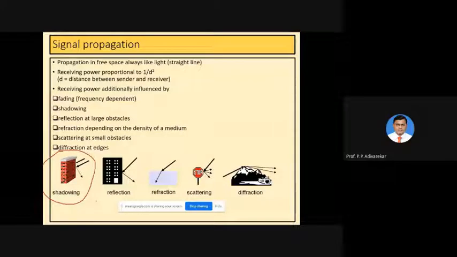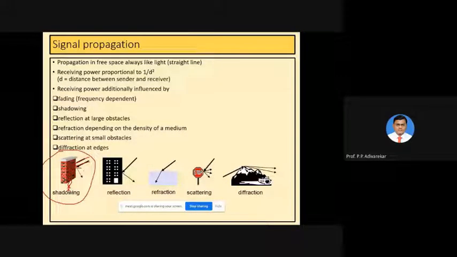If you are standing just adjacent to the wall, then you will not receive the signal at all, because when the signal is incident on the wall, it gets reflected and travels a different path, in which we are not standing.